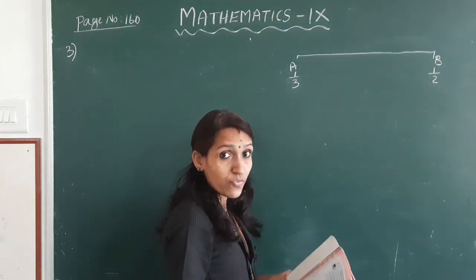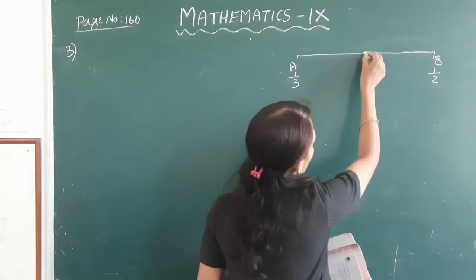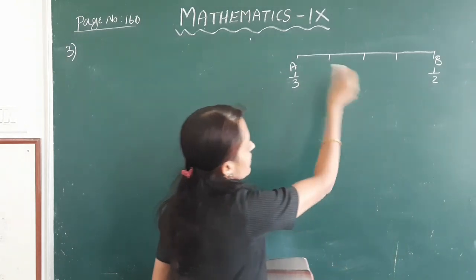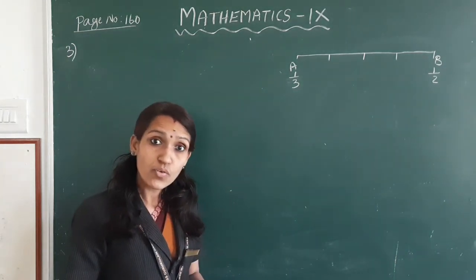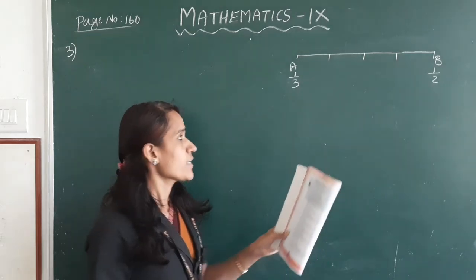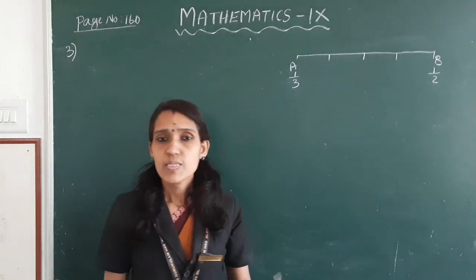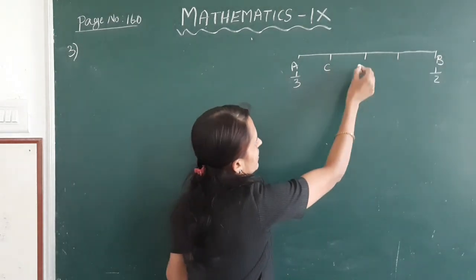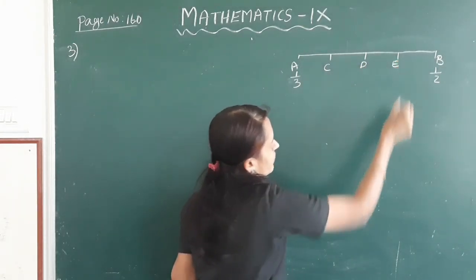Is divided into 4 equal parts. 1, 2, 3. So AB is divided into 4 equal parts. Find the numbers denoting the ends of each such part. Mark it as C, D, E.